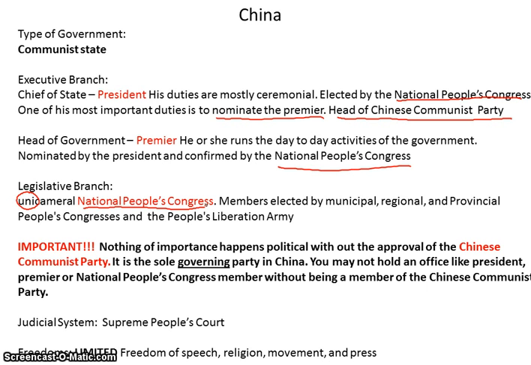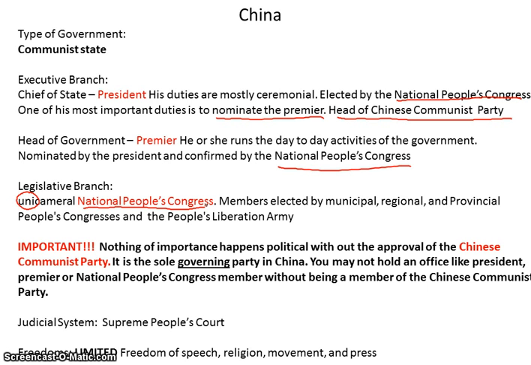Important. Nothing of importance happens politically without the approval of the Chinese Communist Party. It is the sole governing party in China. You may not hold an office like president, premier, or National People's Congress member without being a member of the Chinese Communist Party. There are parties other than the Communist Party, but they have little say-so and must follow the rules of the Communist Party, the Chinese Communist Party. Just remember, the Chinese Communist Party is the most important, period.